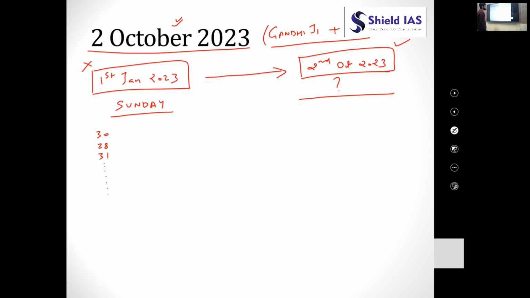But here a more efficient way of calculating the number of days would be, there are 365 days in a year, right? We are not taking any day from December, right? We are not taking any day from November. We are not taking how many days from October? October is 31. We are not taking 29 days from October, right? Because we will be taking 2 days of October here, and we will not be taking 1 day of January, right? So just minus it. So what will be here?